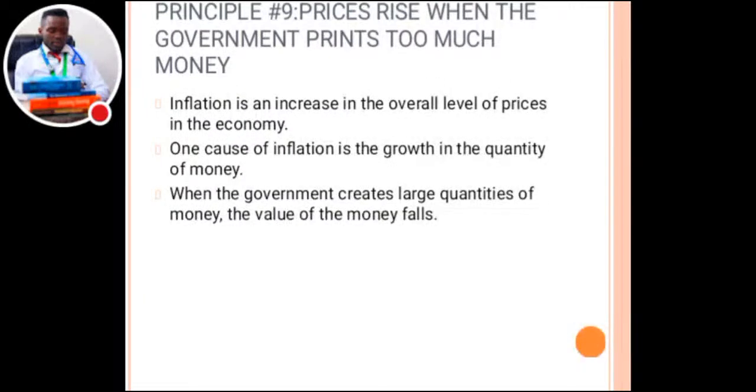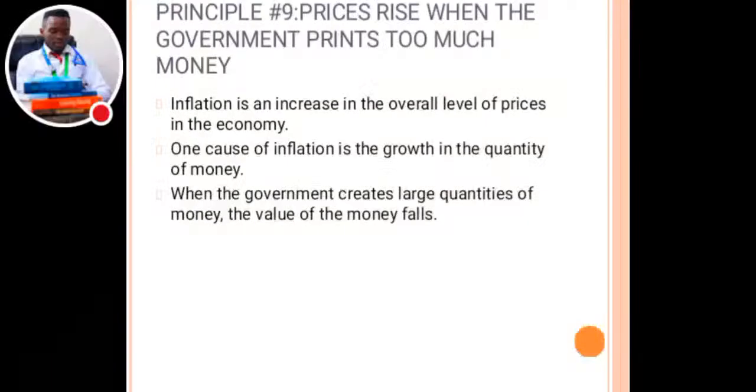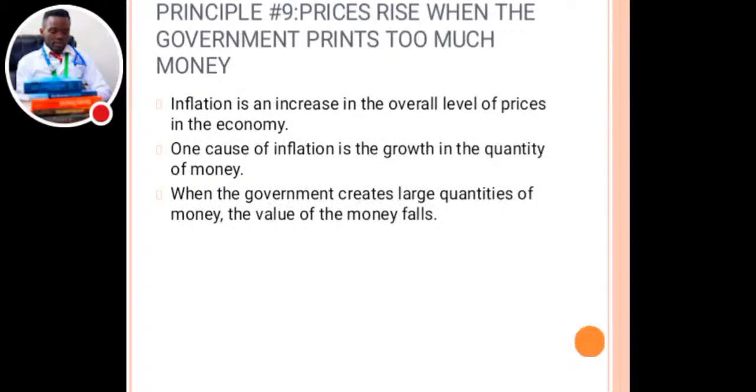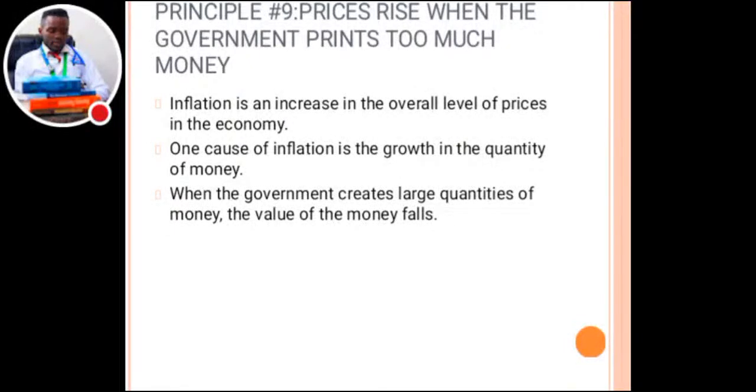Okay, so inflation is just an increase in the overall level of prices in the economy. One cause of inflation is just a growth in the quantity of money. When the government creates large quantities of money, the value of the money usually falls. Let's say, for example, when the government prints a lot of kwacha, a lot of Zambian currency, that's what happens. The value of the money will fall, because it's everywhere.